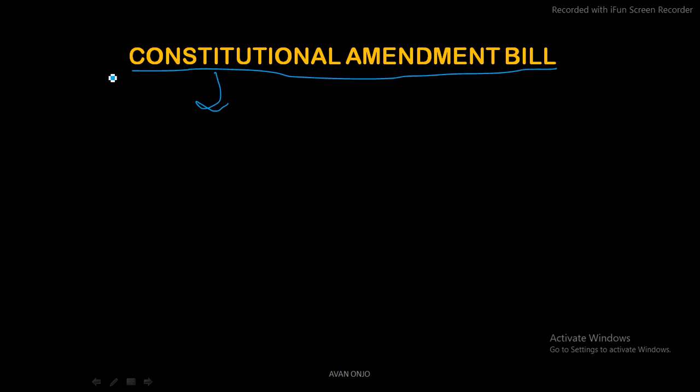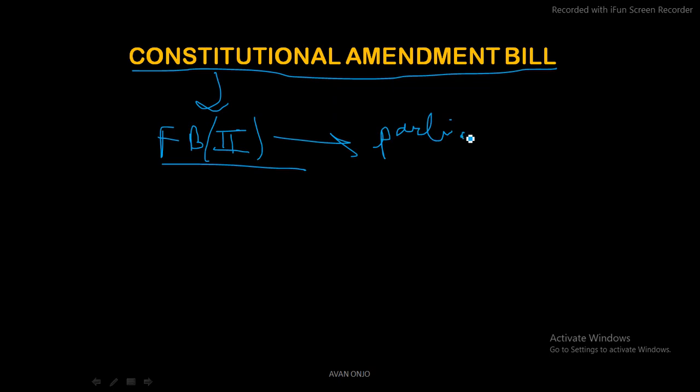Okay, so let me see. If I talk about the financial bill category 2, what is financial bill category 2? Try to recall. It was expenditure plus certain other provisions. So after its introduction, the house cannot take up the bill for consideration and discussion unless the President has recommended the house to consider the bill. So there should be a recommendation, and it cannot be discussed unless and until the approval has been given.